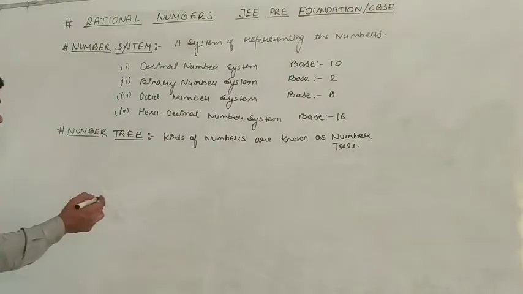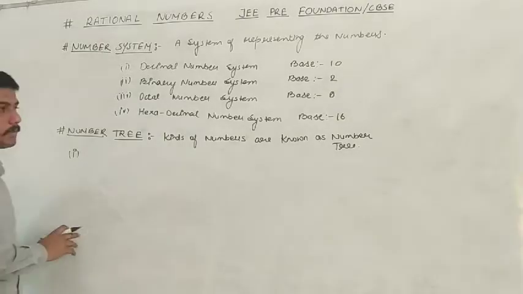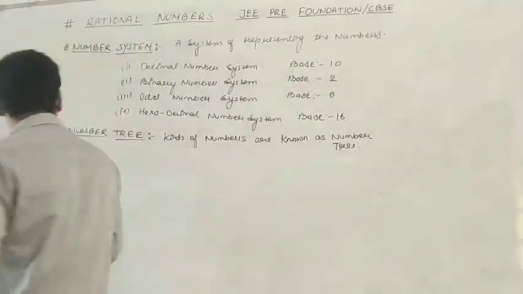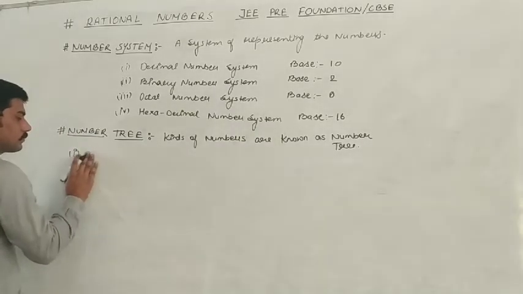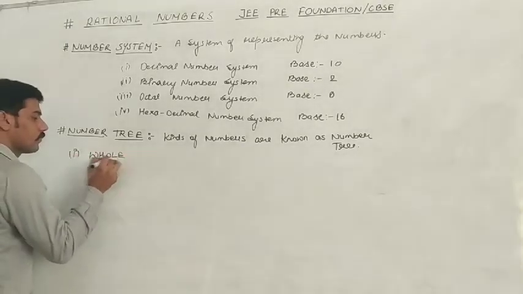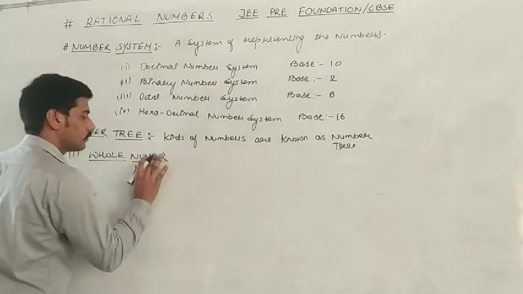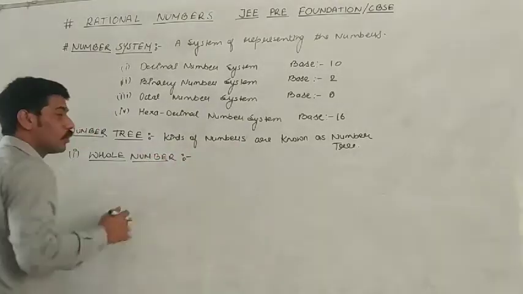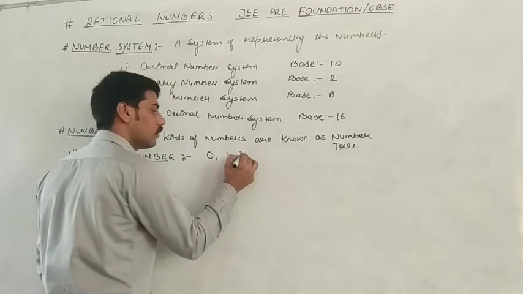In this, the number tree starts from the whole number. What is whole number? Numbers starting from 0, 1, 2